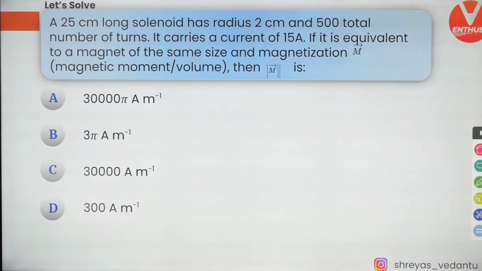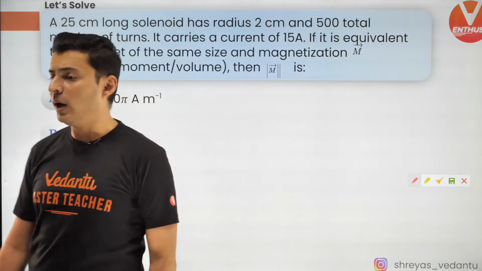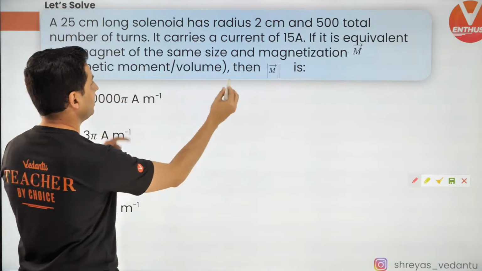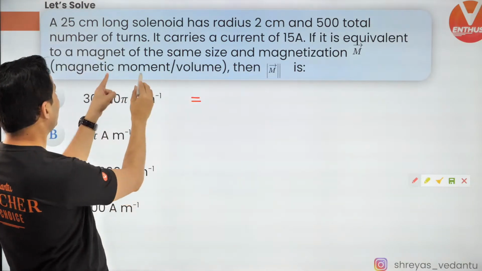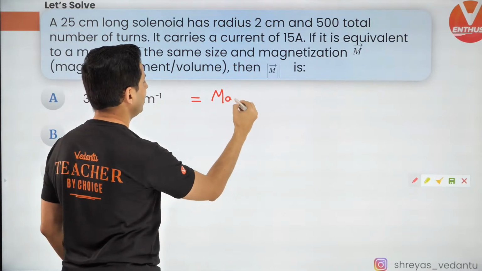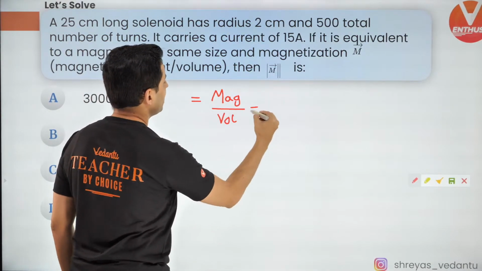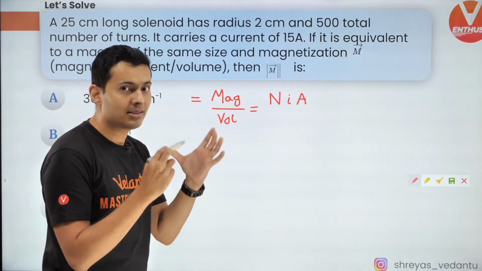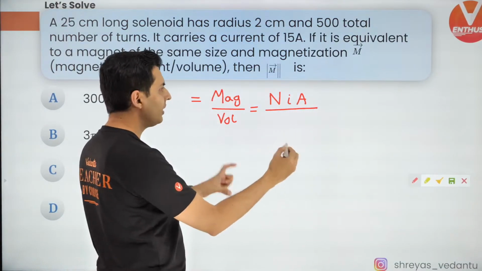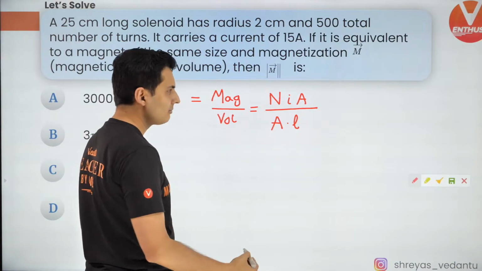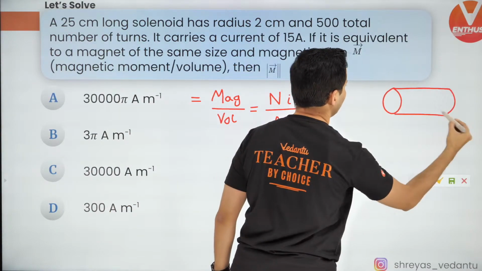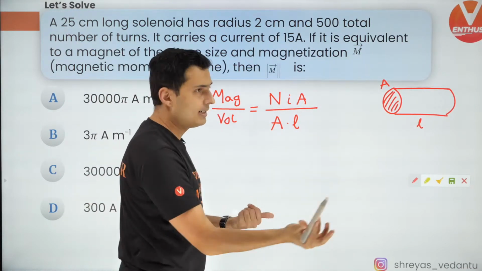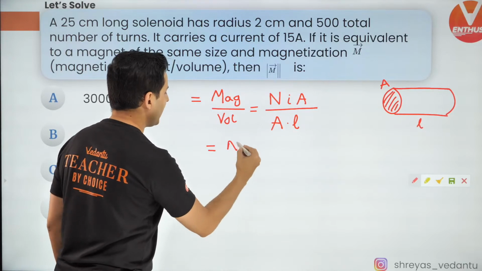All right, so let's do this. It's not that difficult. First of all, let's use the formula. The magnetization is nothing but magnetic moment per unit volume. Now what is the magnetic moment? It is N I A. Remember, I just told you magnetic moment is number of turns into I into A, divided by volume. What is the volume of a solenoid? Area into the length, correct? So if this is the area of the solenoid, this is the length of the solenoid, the area multiplied by the length gives you the volume of the cylinder. So A cancels out, and it will be N I by L.